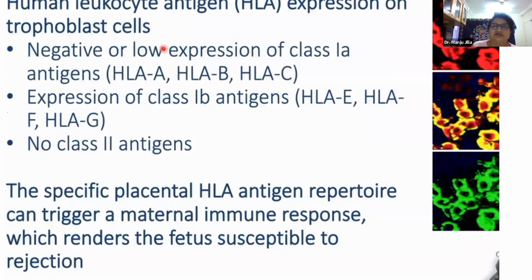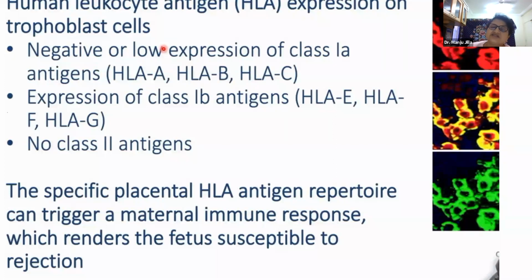Now, I told you that this embryo is absolutely a different tissue. It is like we are doing an organ transplant. A new human is being transplanted into a woman's womb. Now, some things are there by which the embryo itself tries to help the mother allow it to grow inside her womb. That is, our trophoblasts do not have HLA type of antigens on them.